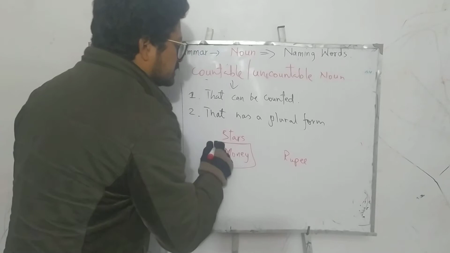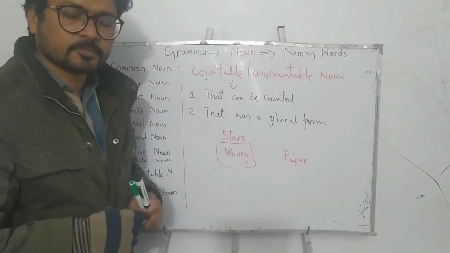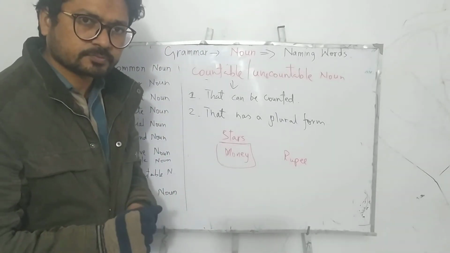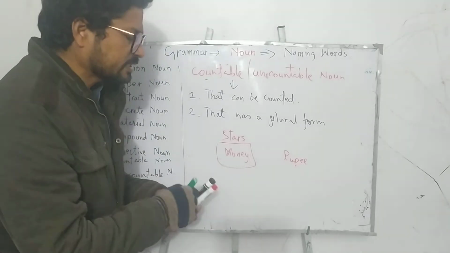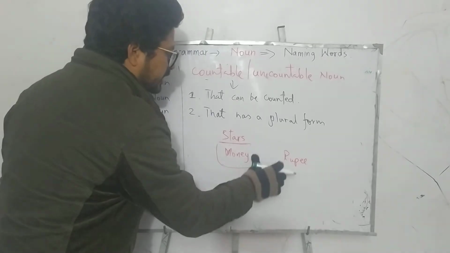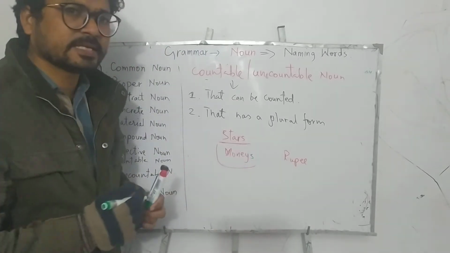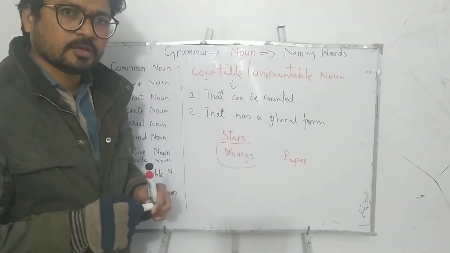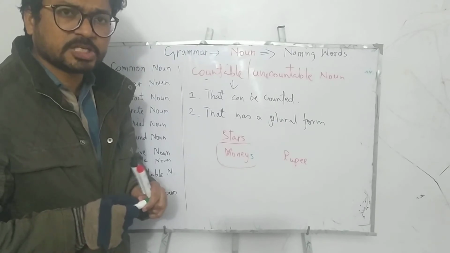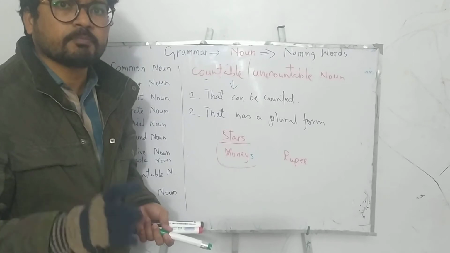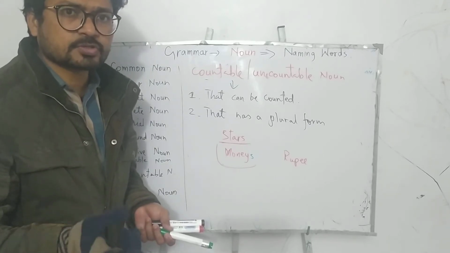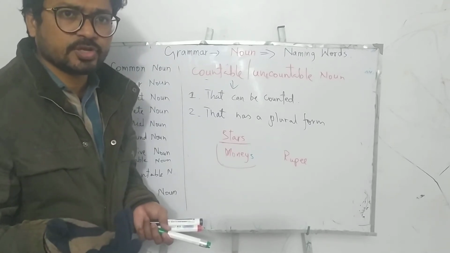Now money, in Urdu we say rakam, is uncountable. Rakam is never countable. Money never has a plural form, so there isn't any s with money. You don't say, "I got 100 money." No. How much money? With uncountable nouns we use much, not many. We don't say how many money. How much money do you have?